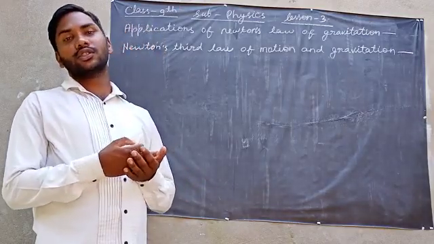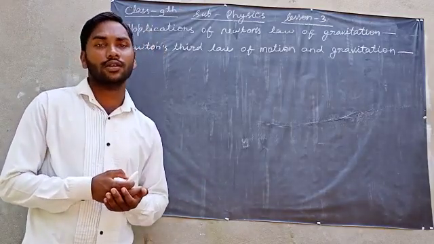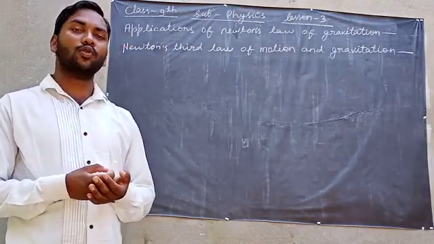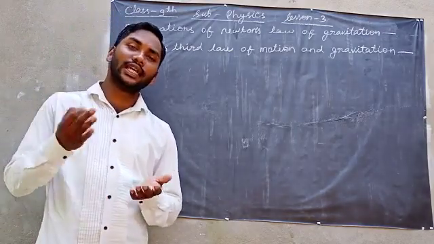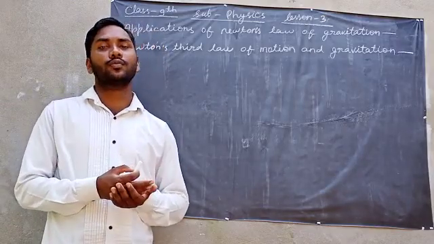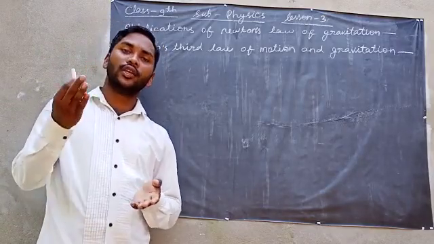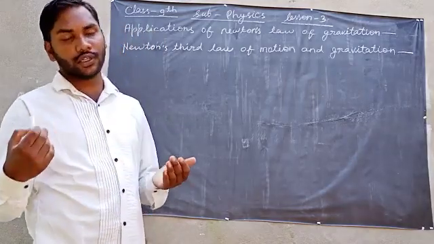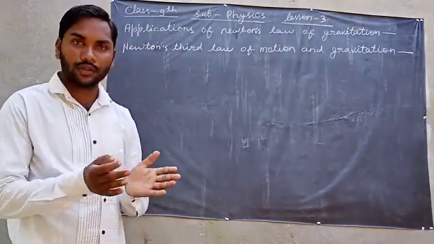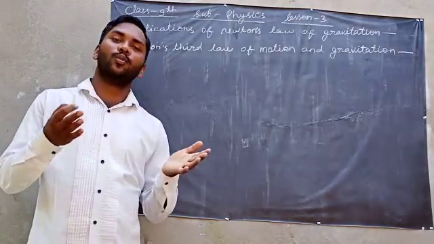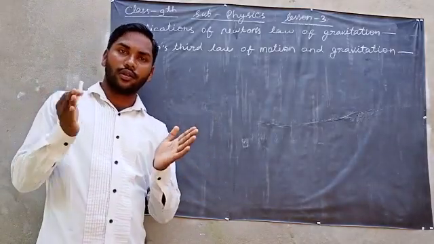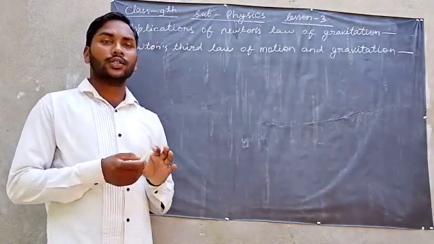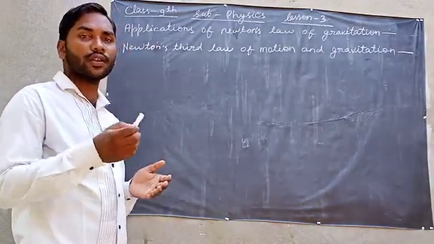According to Newton's third law of motion, suppose there are two bodies P and Q. If P exerts force on Q towards it, then Q also exerts force on P towards it. So both bodies react to each other. So this is also true for gravitation.